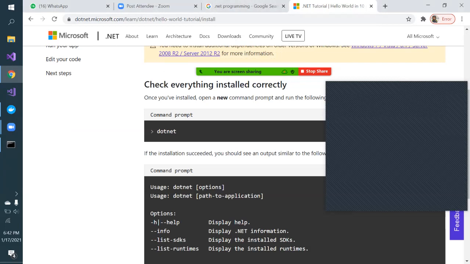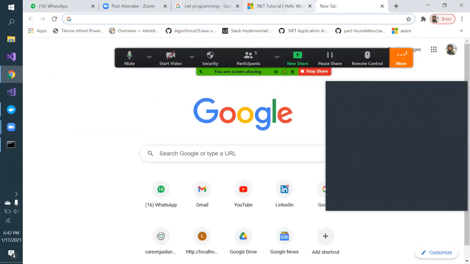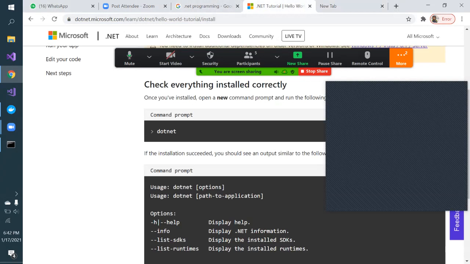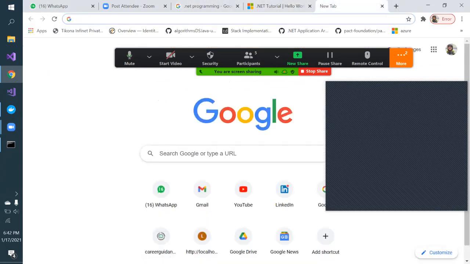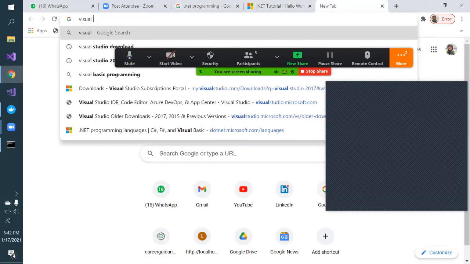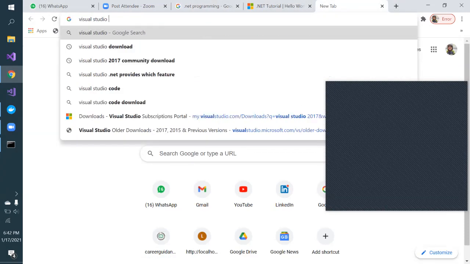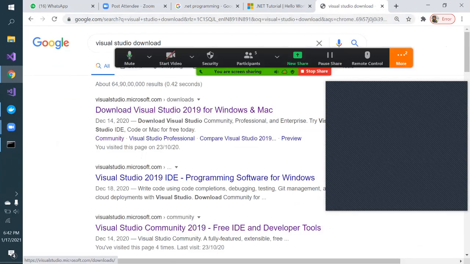While this Microsoft .NET site is a great learning website, the initial step you should be doing is this. For learning, we need one editor wherein we can write our program, right? The most popular and recommended editor is Visual Studio. You just search Visual Studio download, and it will open visualstudio.microsoft.com, with Download Visual Studio 2019 for Windows and Mac.